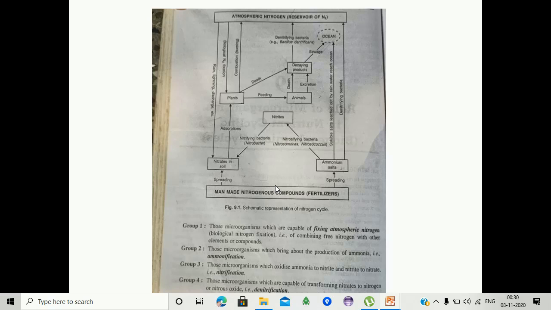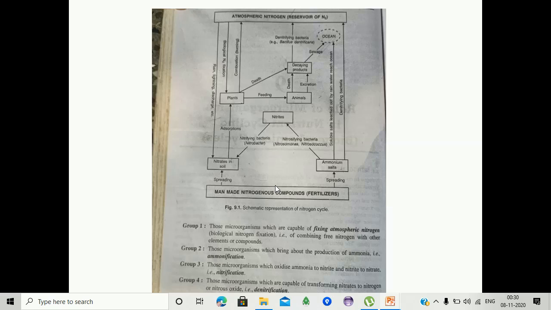Then the combustion or burning of the plants, nitrogen enters into the atmosphere, or the natural nitrate in the soil is absorbed by the plants. Then we are observing the death of the plants and decaying. It produces decaying products. These decaying products are acted on by denitrifying bacteria, nothing but Bacillus denitrificans, and converted into nitrogen.